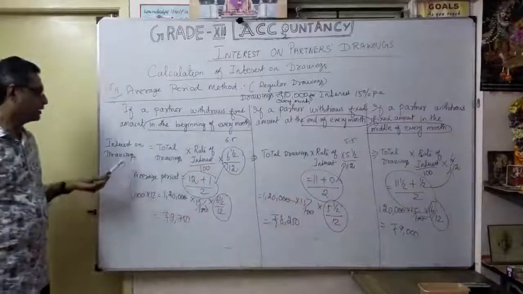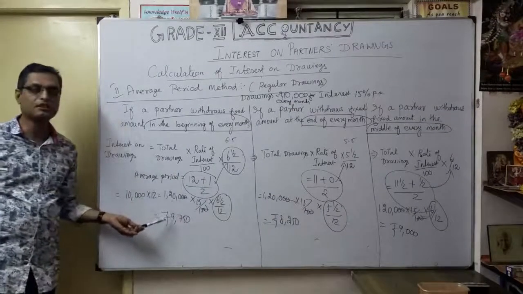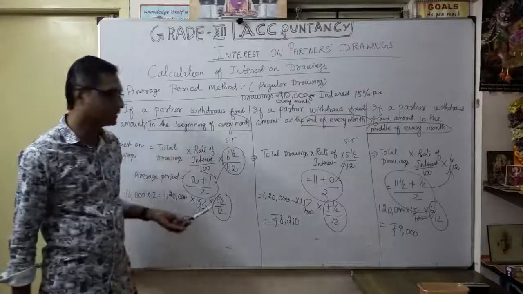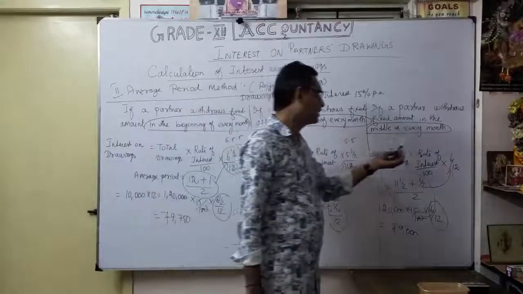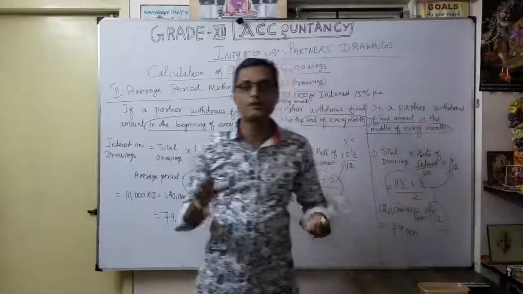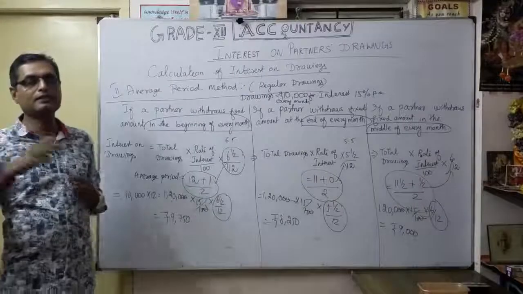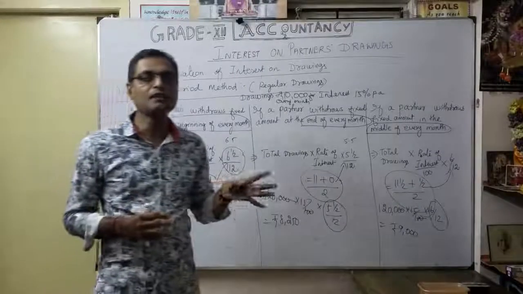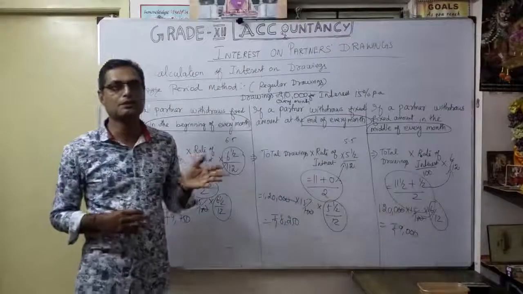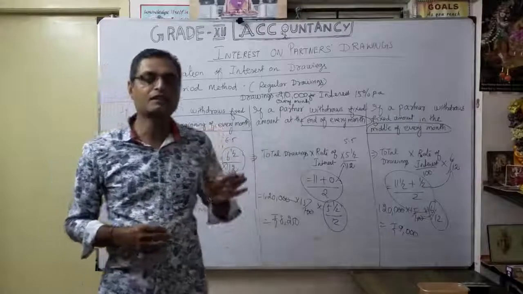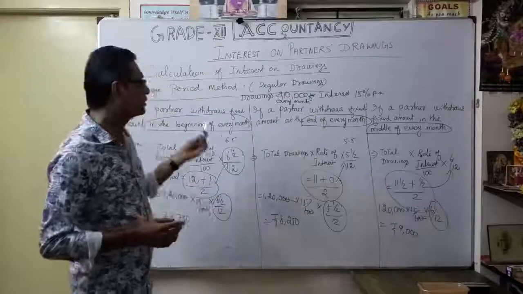When you simplify, for the beginning of the month, on total drawings of 1,20,000 the interest charged by the firm is 9,750. For the end of every month, interest is charged on 8,250. For the middle of every month, the interest calculation is 9,000. That's why you should be very careful in the problem. They clearly mention how the drawings are given, maybe at regular or irregular intervals. Accordingly, you have to choose the method, whether simple method or product method for irregular periods, and for regular drawings you follow the average period method.